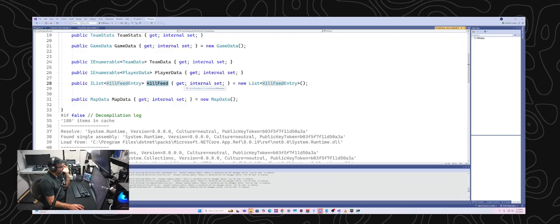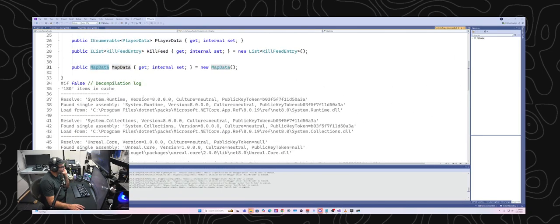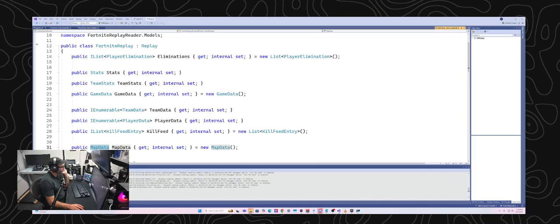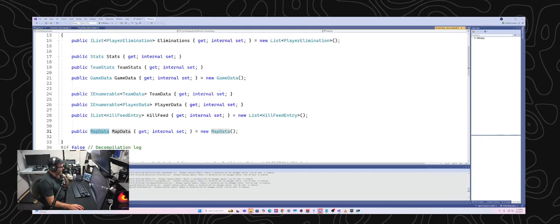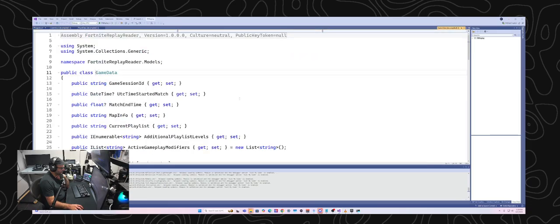Or we might be able to, assuming that data is in there. And then map data as well. And that's all that's in the replay file. And then there's also player data in there, which we get out, but I don't see that listed here. And then if we go look at game data, we could open up game data and see what stuff is available in game data.